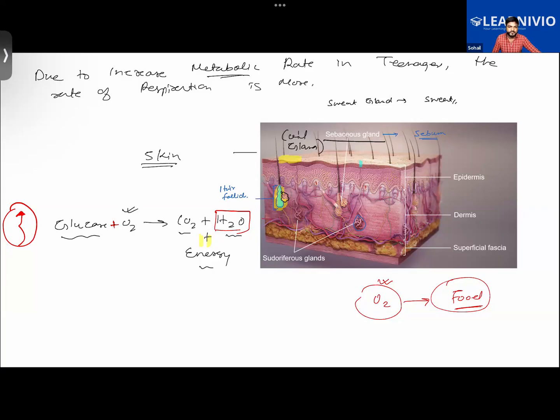Yes, the sebaceous glands release more sweat than usual. Exactly, but the main reason is that the rate of respiration increases. If the rate of respiration increases, more water will be produced in the body. Getting my point? And hence sweating will be more.